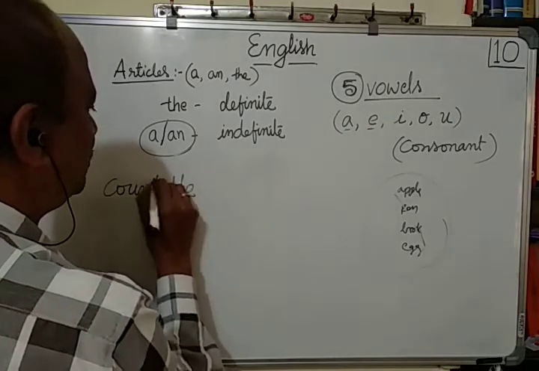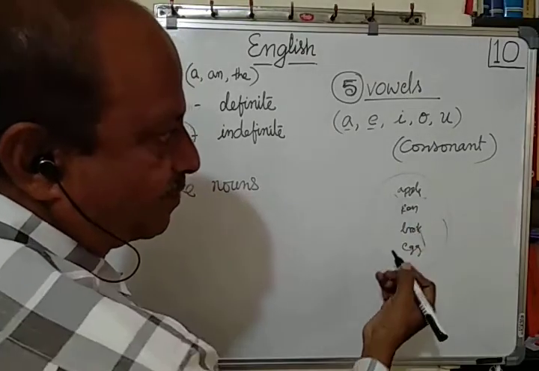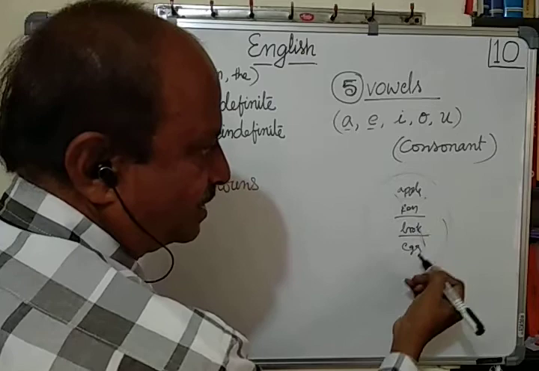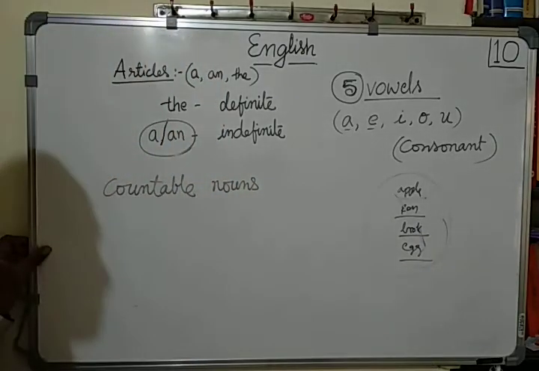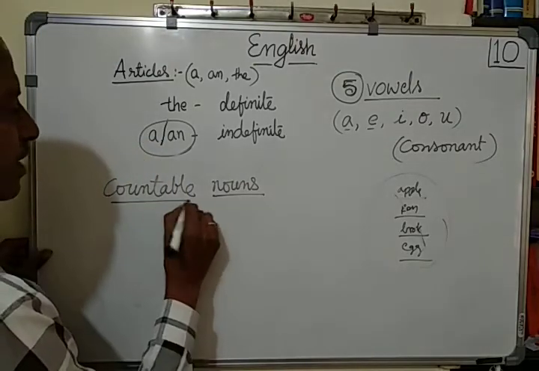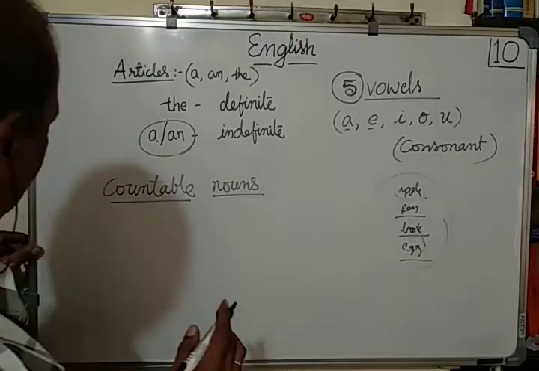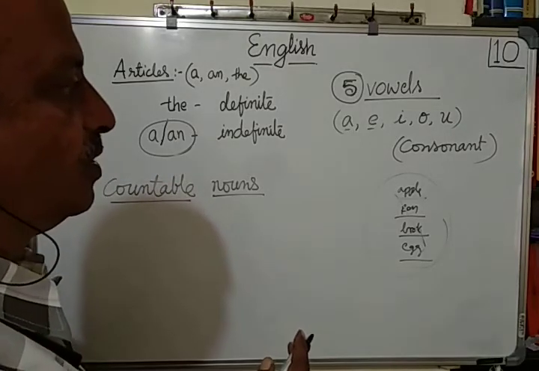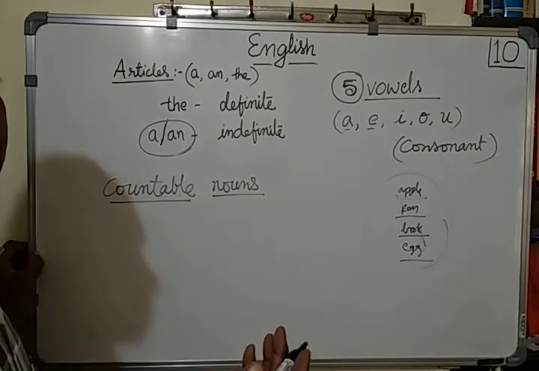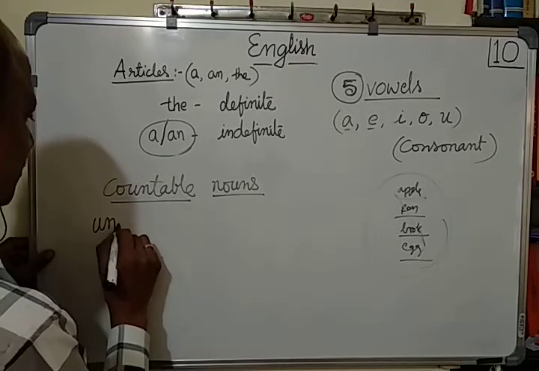Countable what? Countable nouns. Apple is a name, pen is a name, book is a name, egg is a name. They are all names. So all the names are nouns, countable nouns. Room is a countable noun, pen is a countable noun, book is a countable noun. Now what is not countable? That is called uncountable.